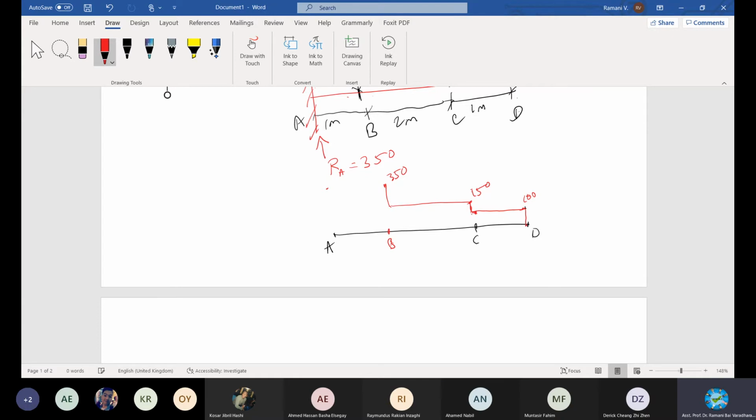Only at C, 50 is added, so it increases to 150. So you have to be careful in drawing the shear force. And then moving on from C to B, it still maintains 150 until just one centimeter near B.